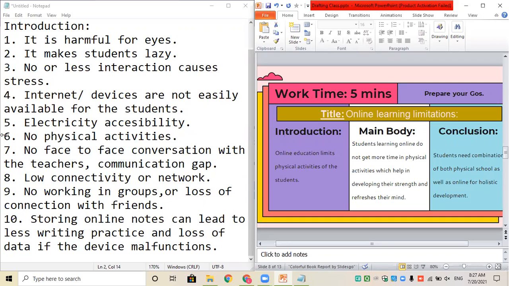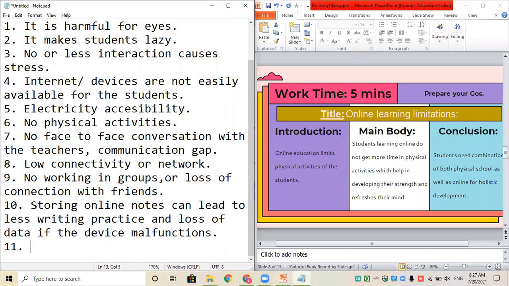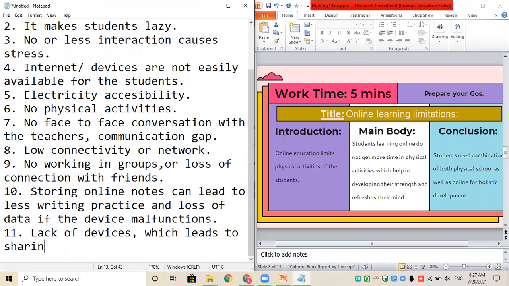Chanda has also included another point which you can use, that families in the house don't have multiple devices, lack of multiple devices which leads to sharing.